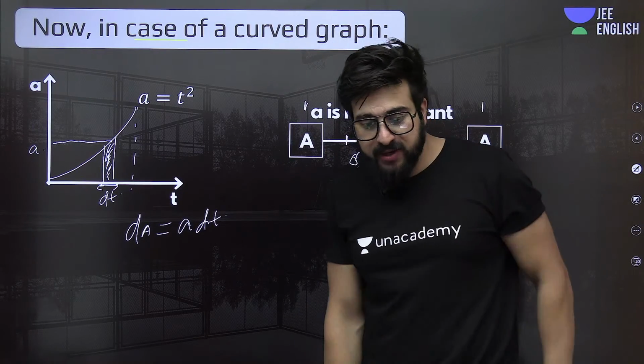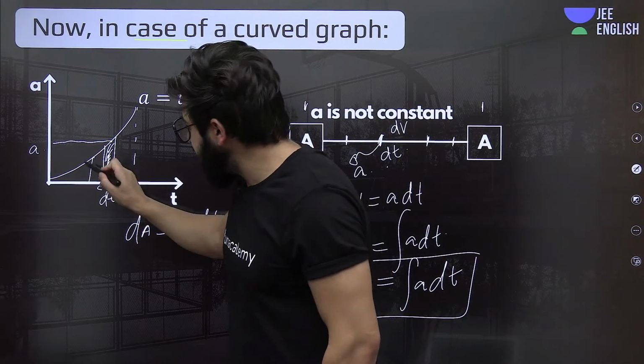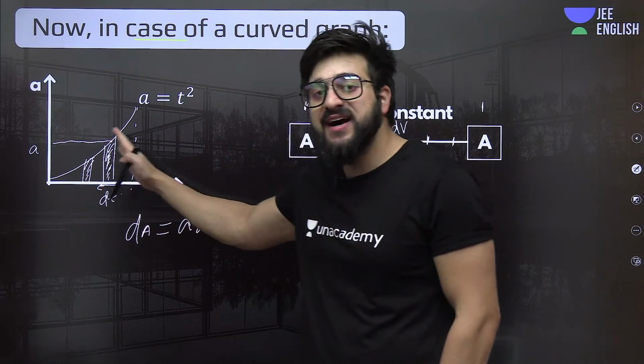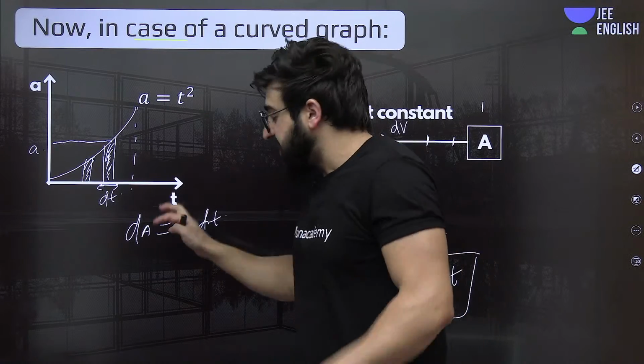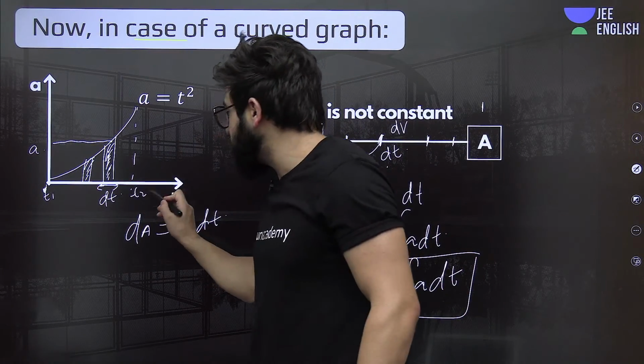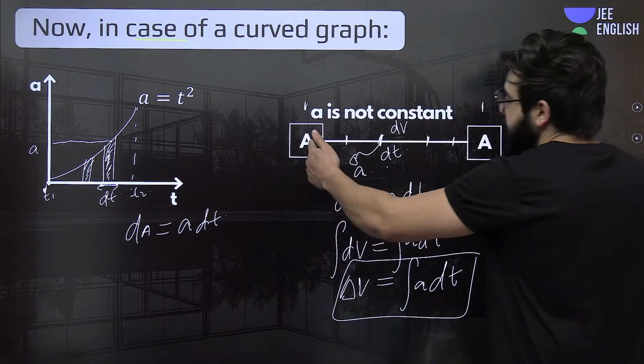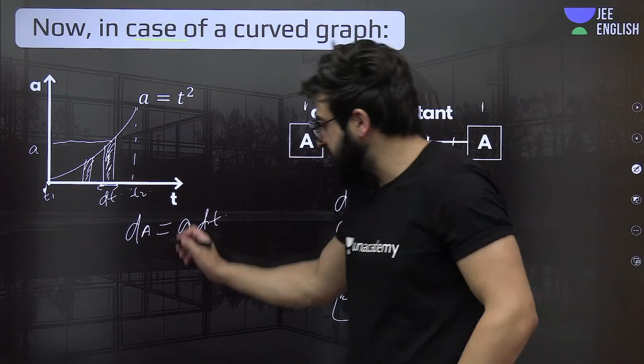Understand? Everybody is able to understand this one. Now, similarly, we can find the area of this rectangle. Understand? Because we have divided this into an infinite number of rectangles. Now, integrate this from T1 to T2 exactly. So, can we basically integrate this one? Like over here, we have to integrate this from this point to this point. Same is the case over here.